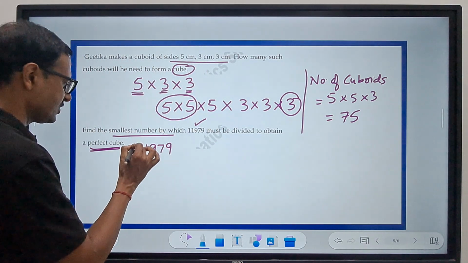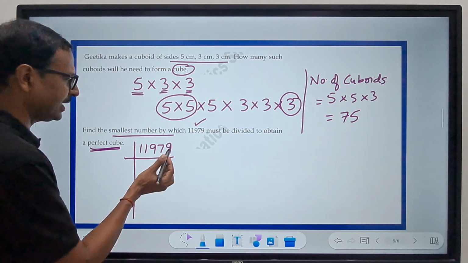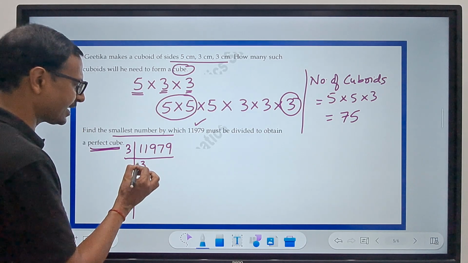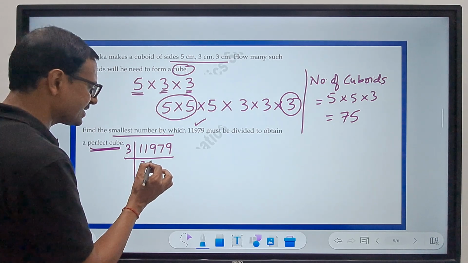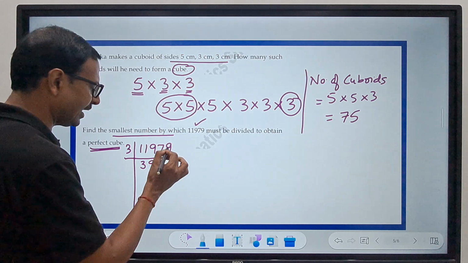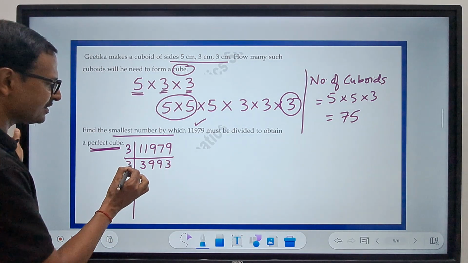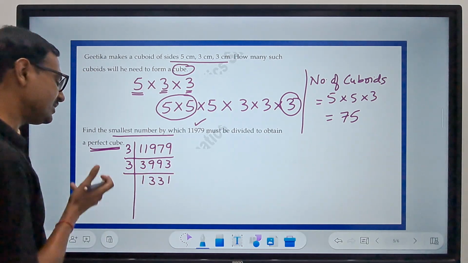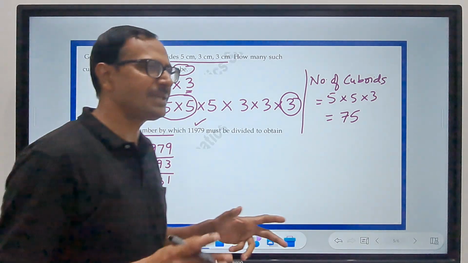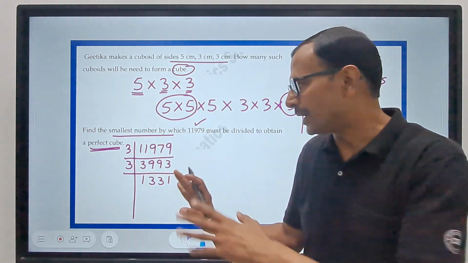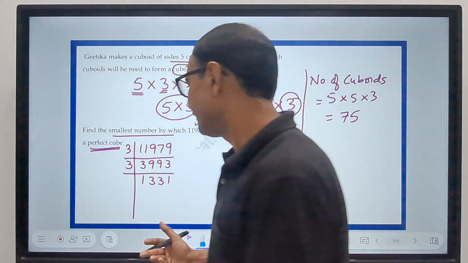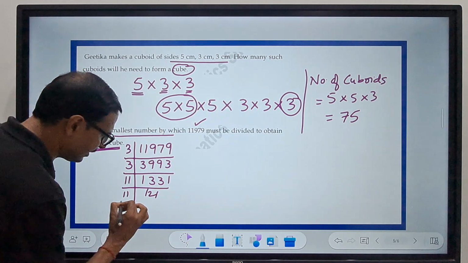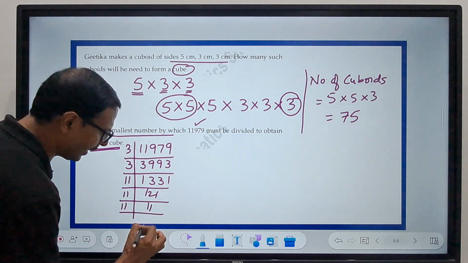11979. So I think this 9 and 9, it is divisible by 3. So 3 3s are 9. 3 9s are 27, 9 and 3... pretty easy. This is divisible by 3. 1 3 3 1. And now it's easy for me because I know that 1331 actually is 11 cube. So I don't need to make any factors. 11 cube, right? So it is going to be 11, 121, 11, 11 and 11, 1.